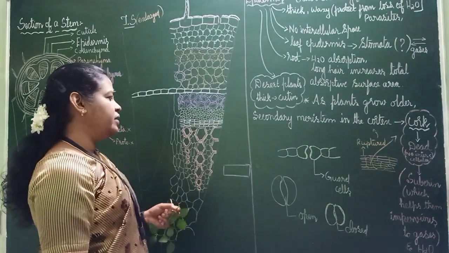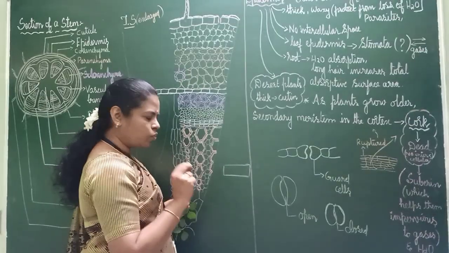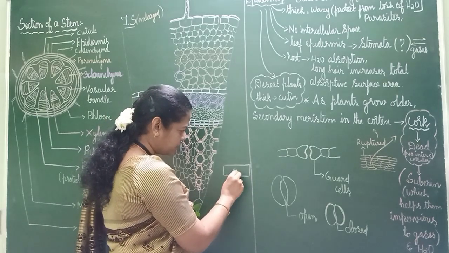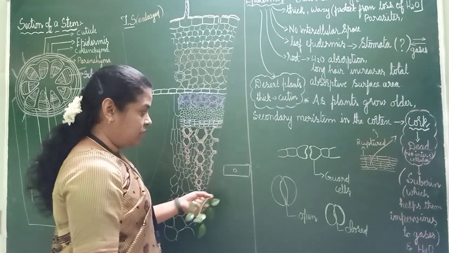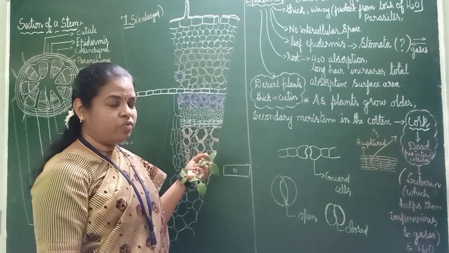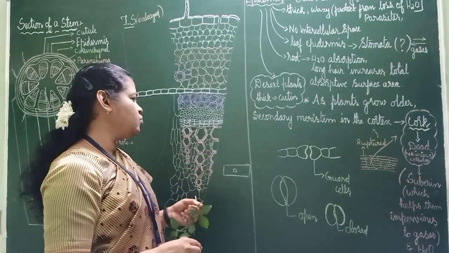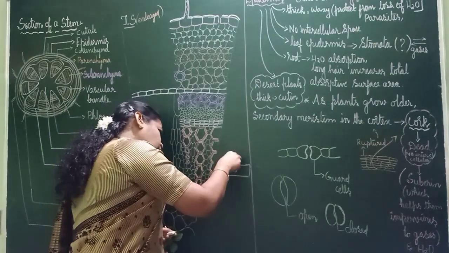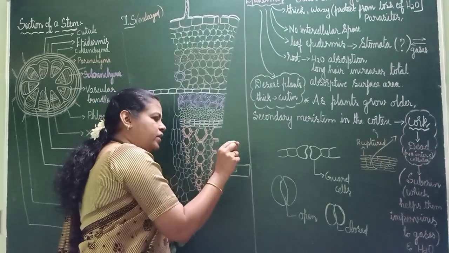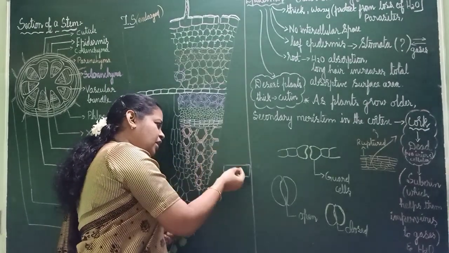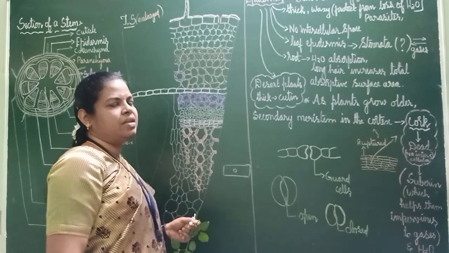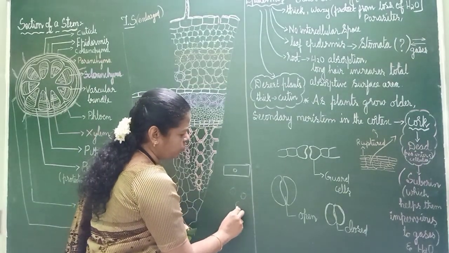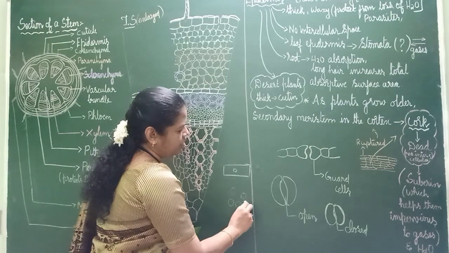Okay. And in this what we will do? We will take one small section from this and I will keep it in the middle like this. This is big, but in the lab when you are doing it, it will be very thin, very small. So you will keep it in the middle like this, and you will add 1 drop of glycerin on that, and slowly you will put the cover slip. One cover is there like this. This is called a cover slip.